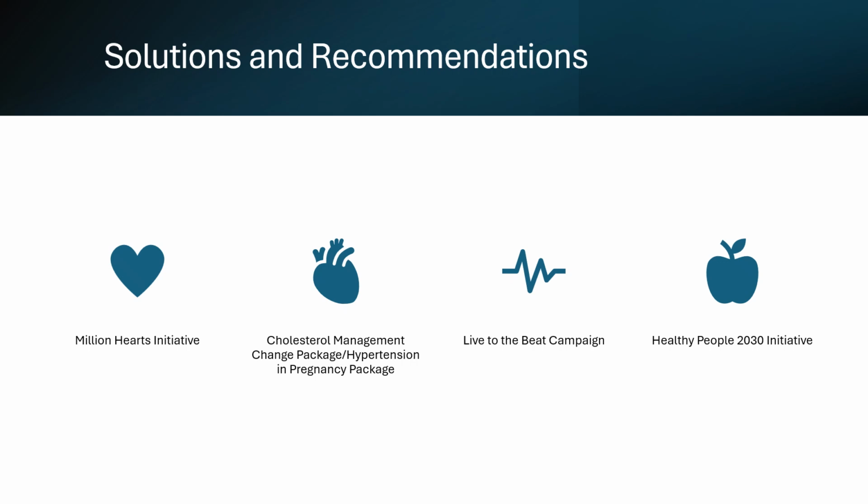The Healthy People 2030 initiative has several objectives listed. For example, increase cholesterol treatment in adults, reduce coronary heart disease death, reduce the proportion of adults with high blood pressure, increase aspirin use for secondary prevention of atherosclerotic cardiovascular disease, and increase whole grain consumption by people aged 2 years and over. All of these programs and initiatives can be used to reduce the disease burden that cardiovascular disease and coronary heart disease have on rural populations.